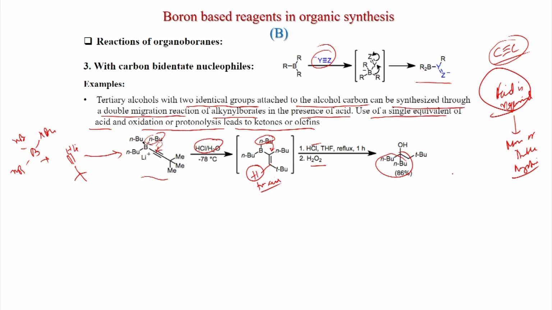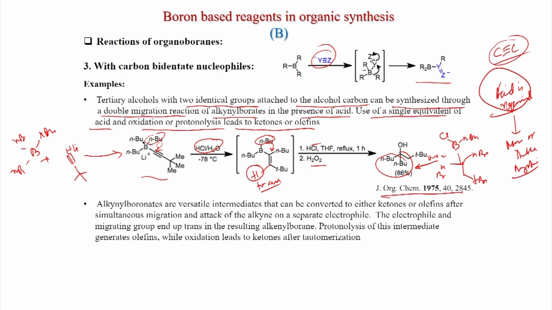So, this will be the intermediate, n-butyl, and this is n-butyl, maybe Cl minus, and after that on H2O2 treatment you get the alcohol. This was published in JOC 1975. Alkynyl boronates are useful intermediates that can be converted to either ketones or olefins after simultaneous migration and attack of the alkyne on a separate electrophile. So, another electrophile can also be used.